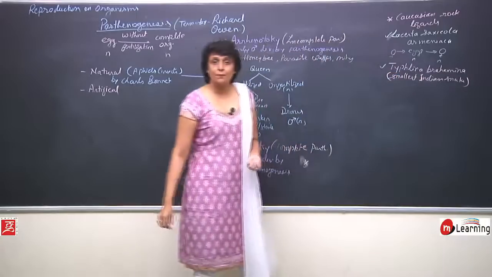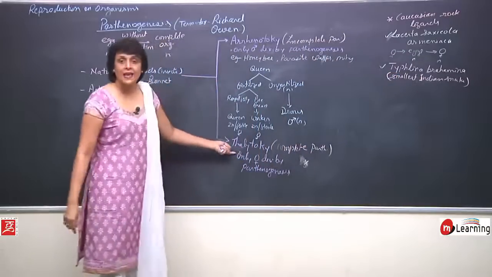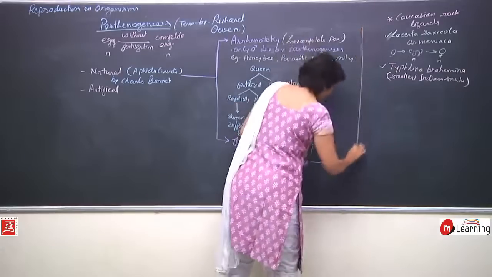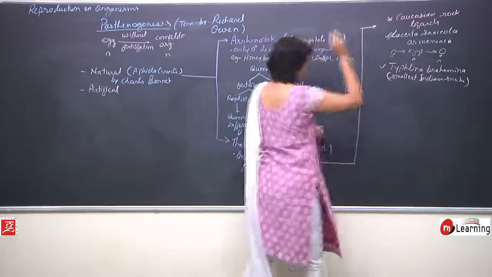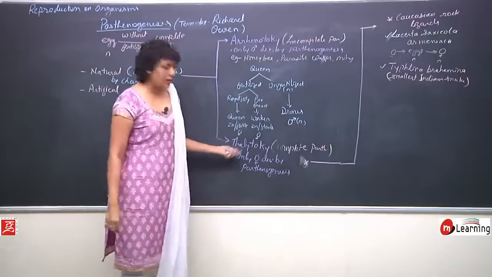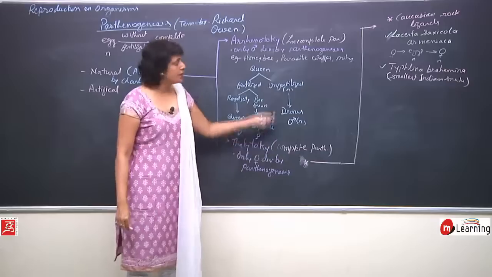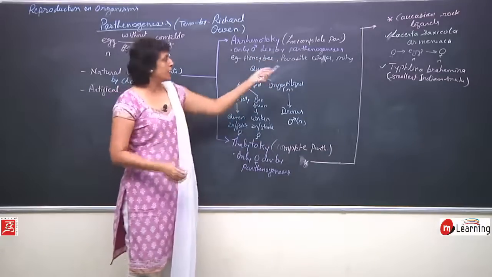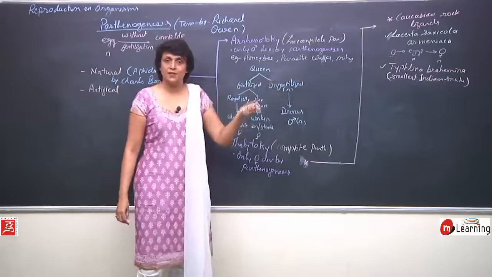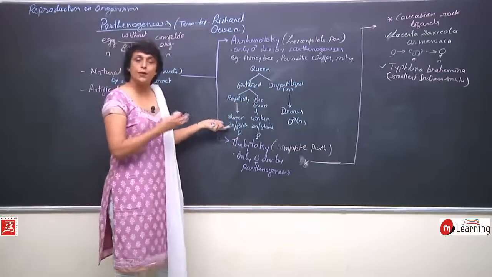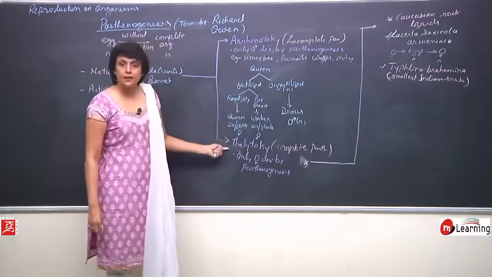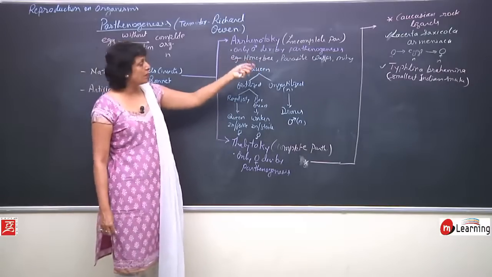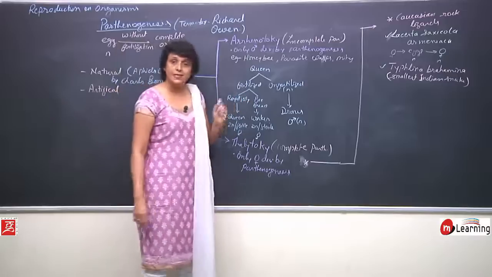So, these two examples are the examples of thelitoky, or complete parthenogenesis. Now, it is called complete because only one type of sexual organism, only females, are there; males are not even produced, they are not even required there. So, this is thelitoky. Two examples where we see it are Lacerta, which is the Caucasian rock lizard, and Typhlina, which is a type of snake.